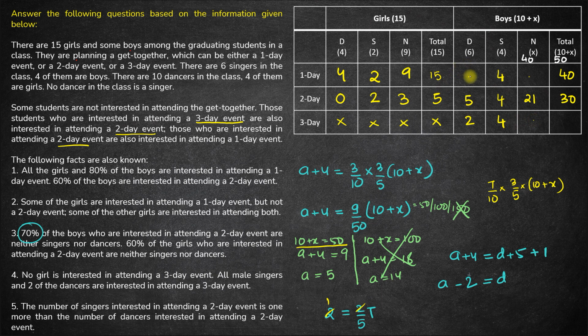Okay, let's see. Now this value here has to be greater than or equal to 5, correct? So it can be either 5 or it can be 6. We are not sure what it will be. So if it is 5, 5 plus 4 is 9 and 40 minus 9 is 31. So in that case, if this is 5, this must be 31. Or if this is 6, 6 plus 4 is 10, 40 minus 10 is 30. This will be 30 then. And this value here must definitely be less than or equal to 21. We have pretty much figured out the whole table except these 3 blocks.